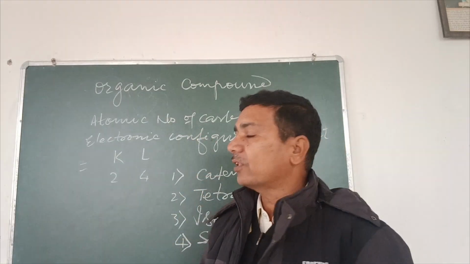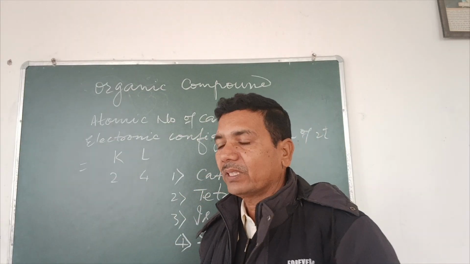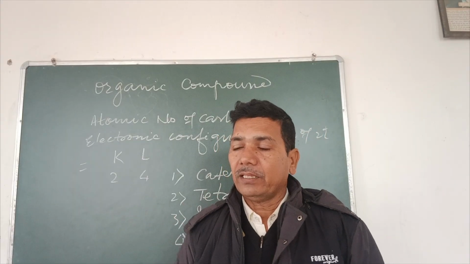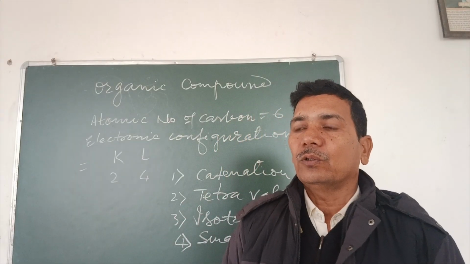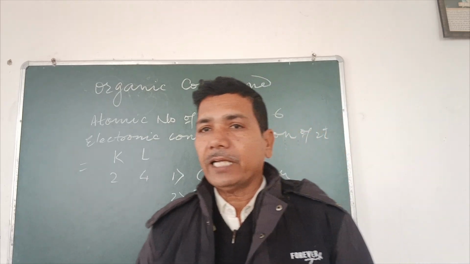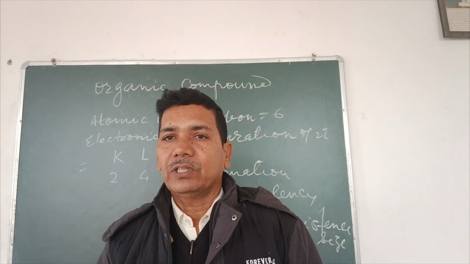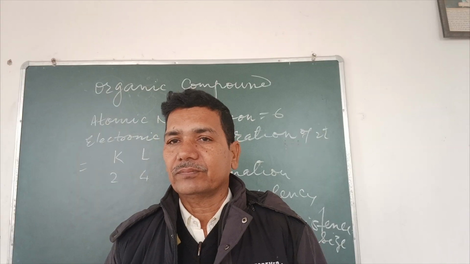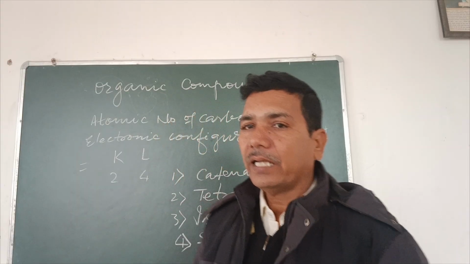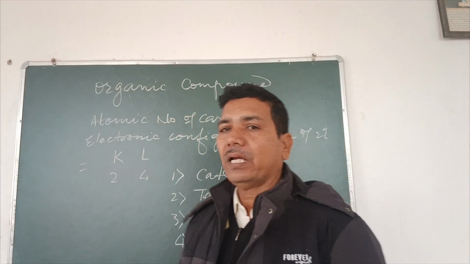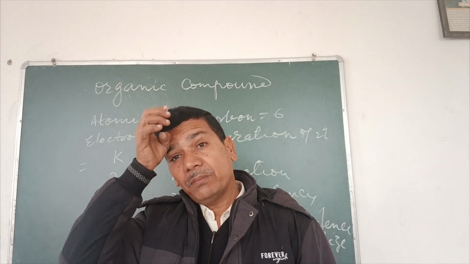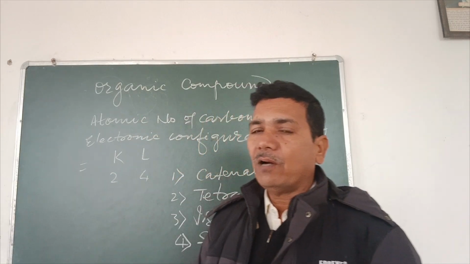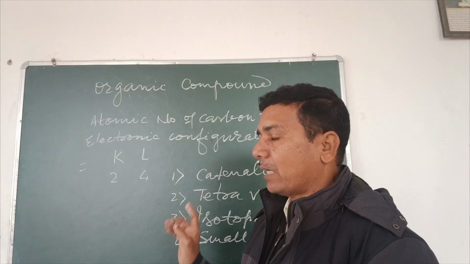First of all, let us know what is catenation. The self-linking property of an atom to other atoms of itself to a long number is called catenation. Carbon can add other carbon atoms to a very long number, and this capacity is found only in carbon.